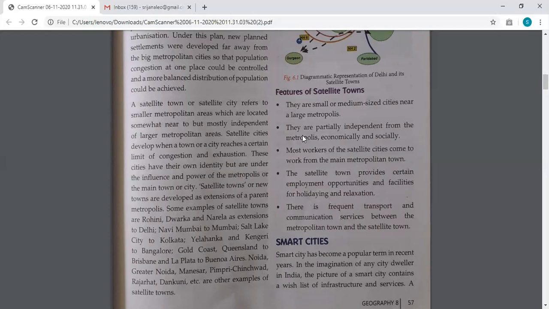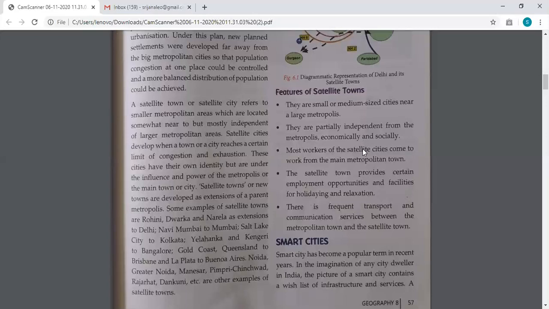And second, they are partially independent from the metropolis economically and socially. So they will have most of the facilities, economically and socially independent, but on the whole they're actually dependent on the metropolis. The metropolis will also in turn be dependent on these satellite cities.